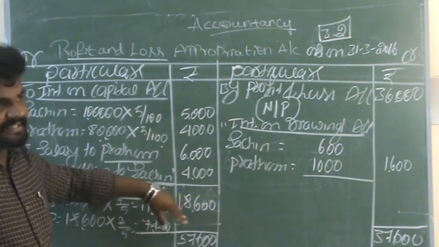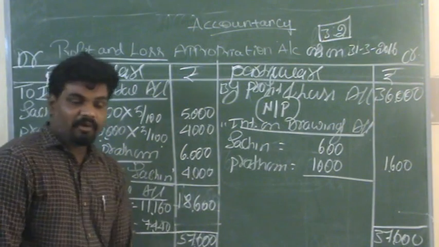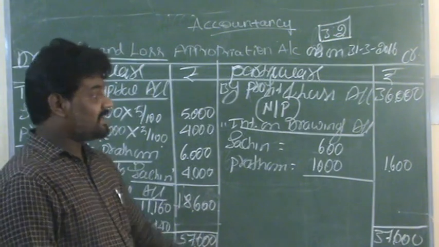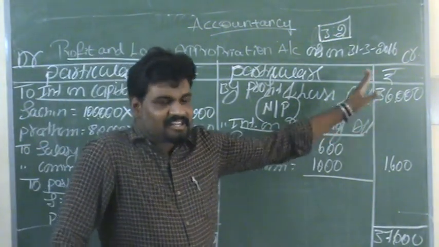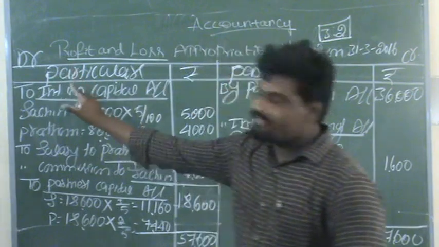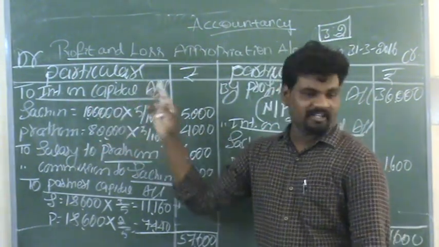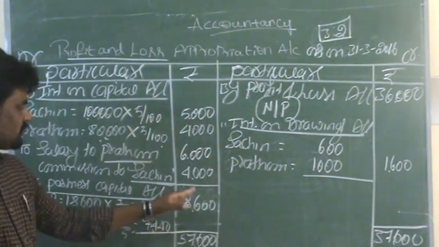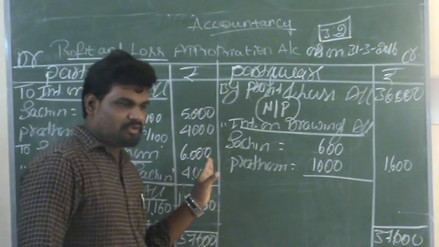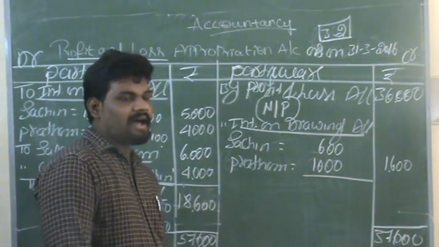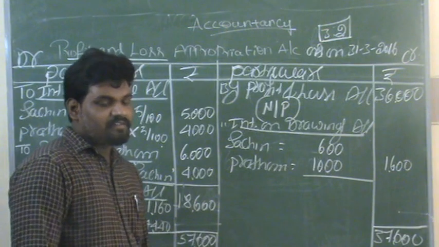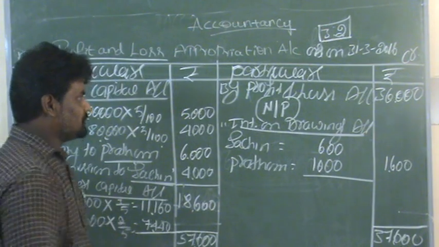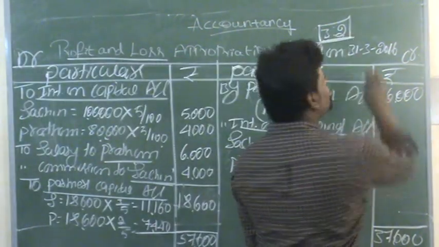In this question we discussed how to ascertain profit or loss during the year using all the adjustments. On the credit side, we recorded profits during the year and interest on drawings, and on the debit side, interest on capital, salary and commission. After recording all these transactions, we ascertain the profit or loss for the year. That profit is appropriated among the partners according to their agreed ratio, which is 3:2.